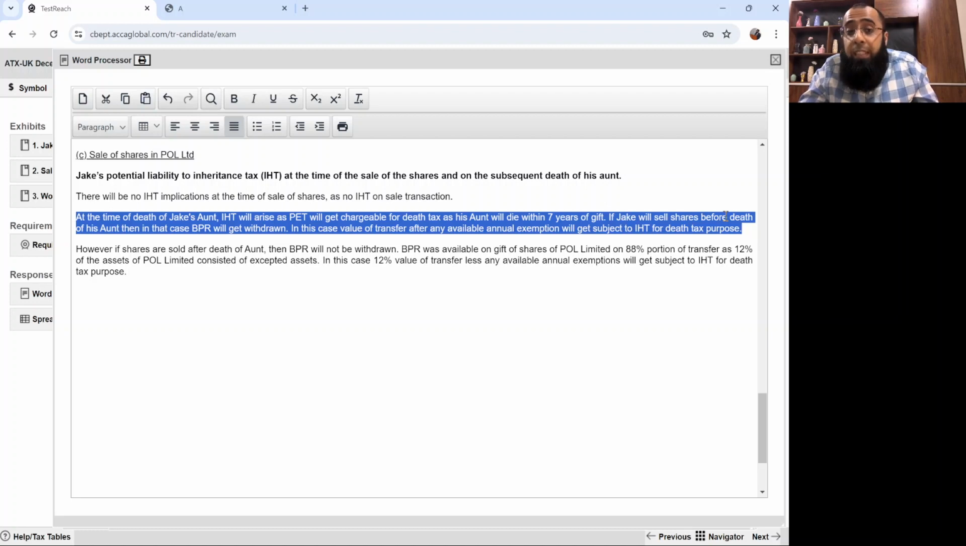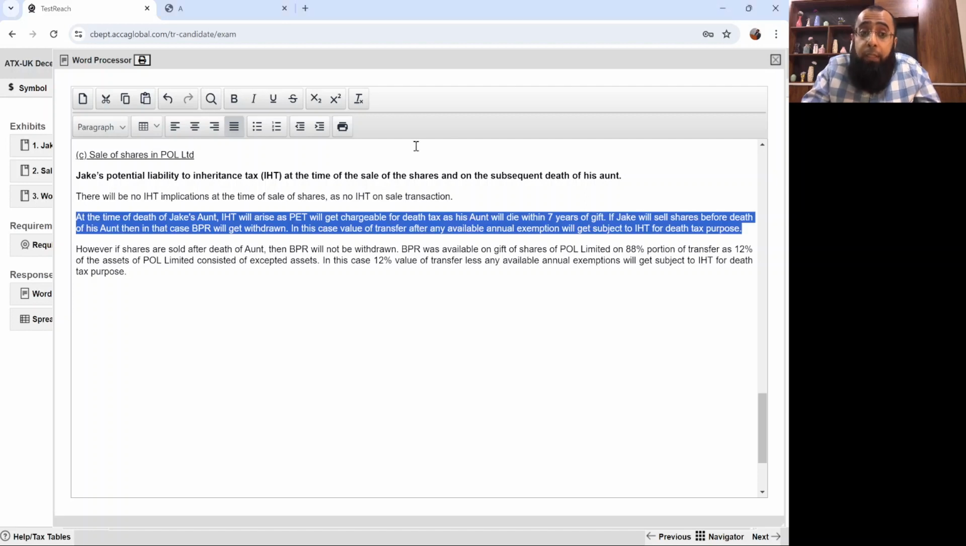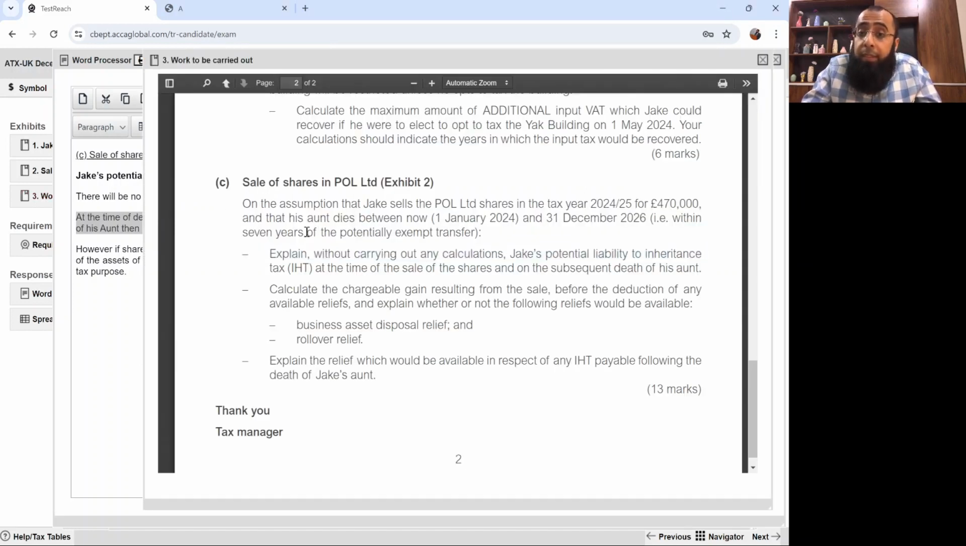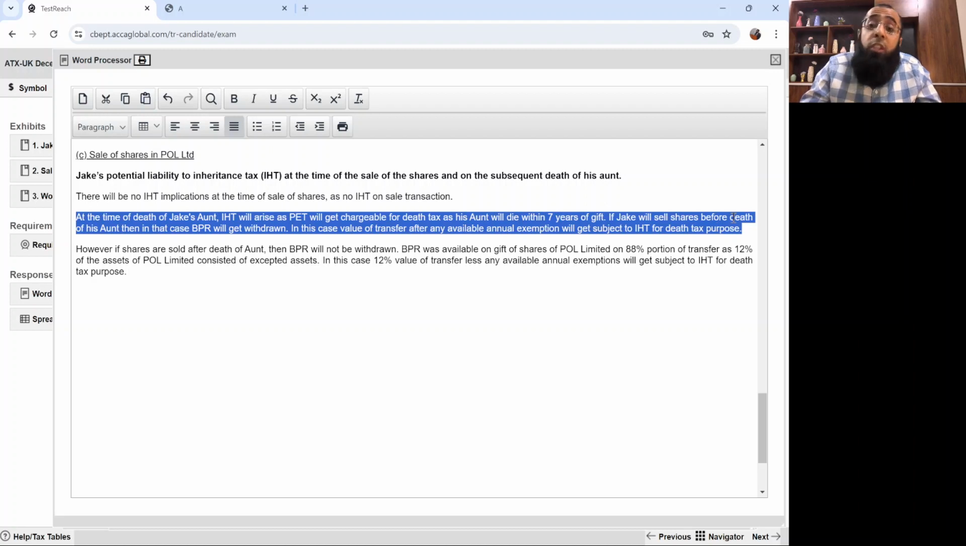Now, if Jake will sell the shares before the death, then the condition of BPR is failed. Like you are not keeping it in ownership till the death of the donor. See, Jake got these shares from his aunt who gifted it to Jake. Now, if the aunt will die, then the PET will become chargeable as the aunt is dying within 7 years of the gift, and that's clearly written here that death is within 7 years of the potentially exempt transfer. So you clearly state that the death tax will arise if Jake sells the shares before the death. Now we don't know about the disposal date or the death date, so we're just writing it as if.